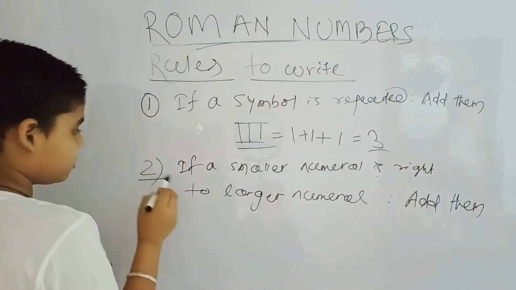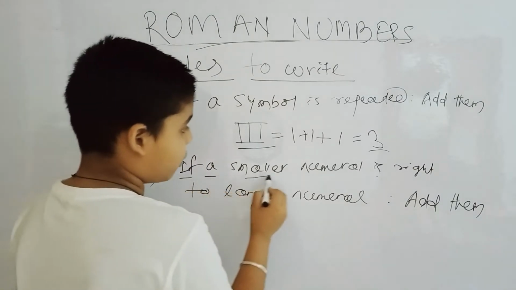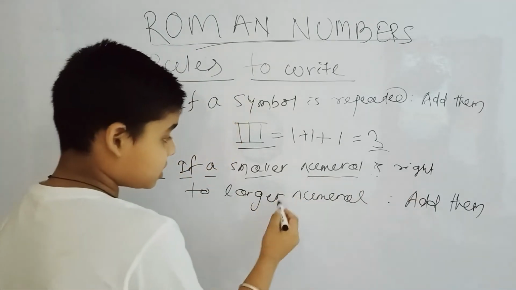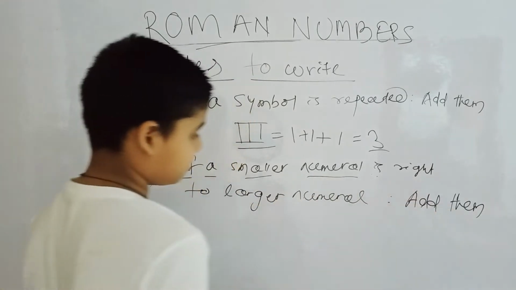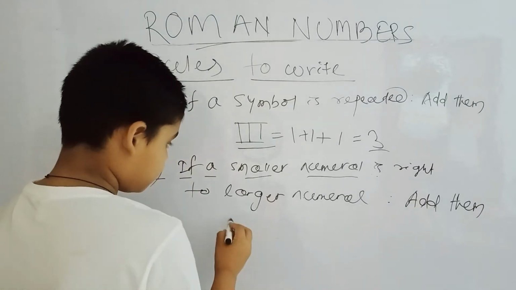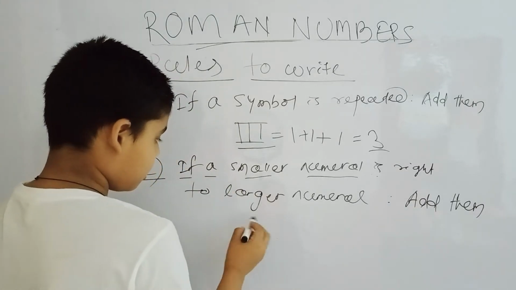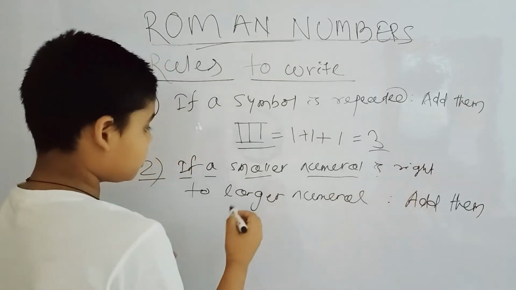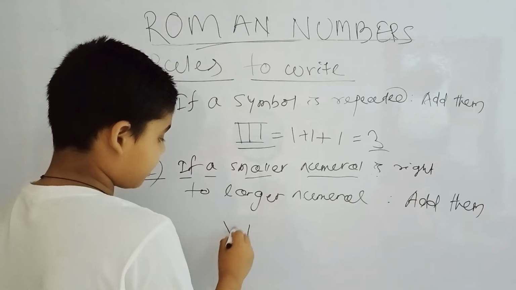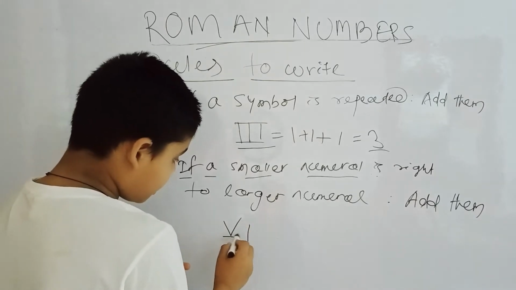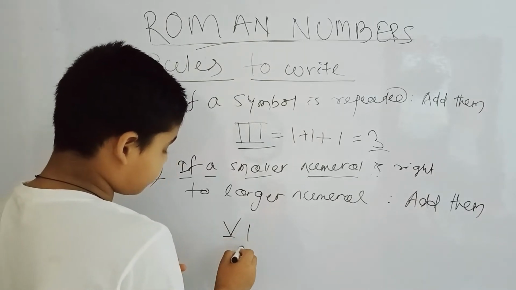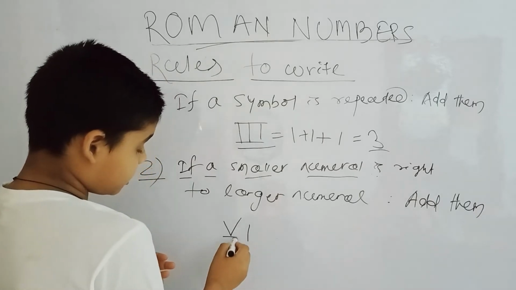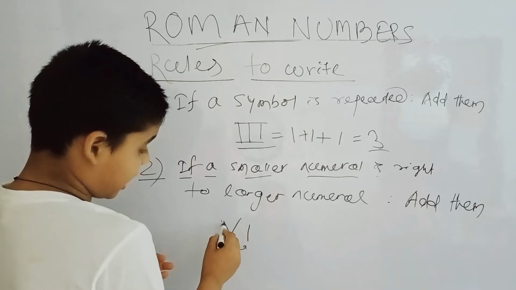The second rule: if a smaller numeral is to the right of a larger numeral, then add them. We will take I as the smaller numeral and V as the larger numeral.